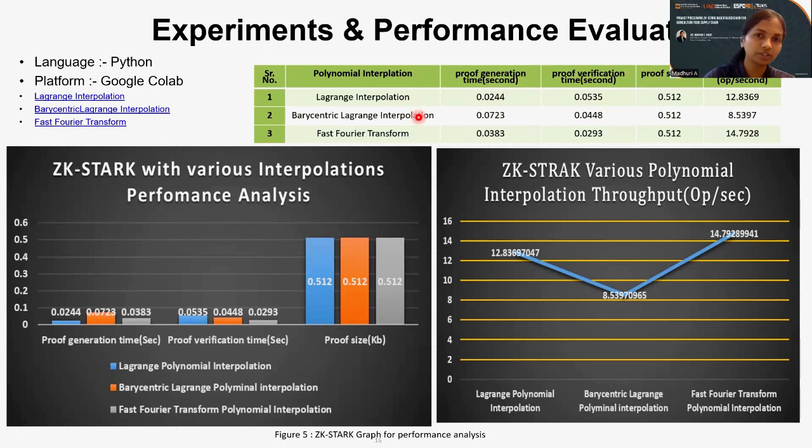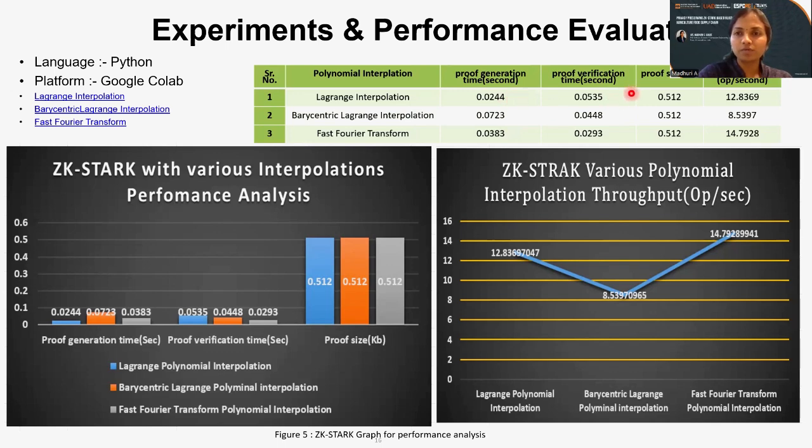Two extra algorithms I tried are barycentric Lagrange interpolation and fast Fourier transform. When we compare, the proof size is the same. Proof generation time for barycentric Lagrange is larger. Lagrange is quite smaller, and even the fast Fourier is quite smaller. The smallest time is required by Lagrange itself.